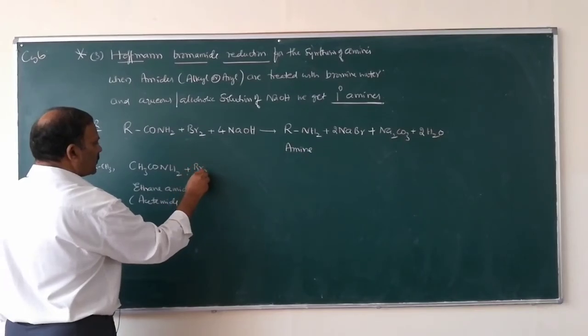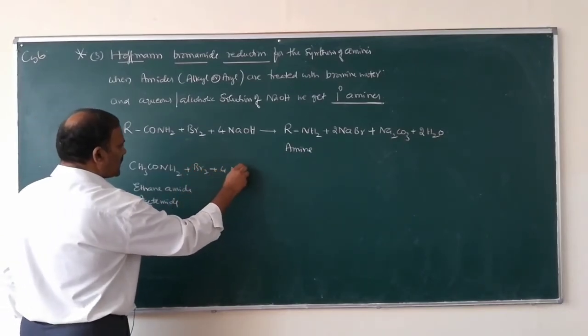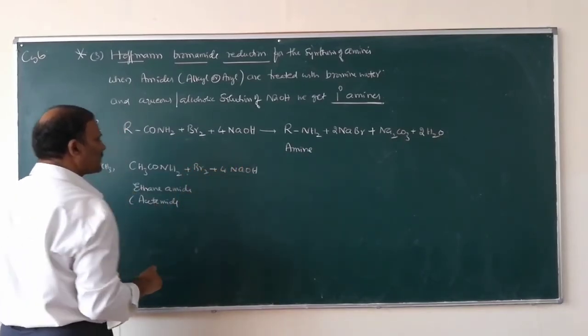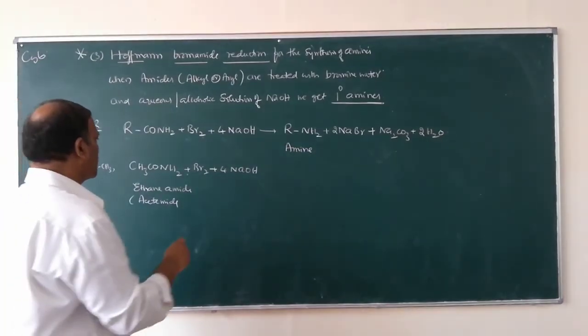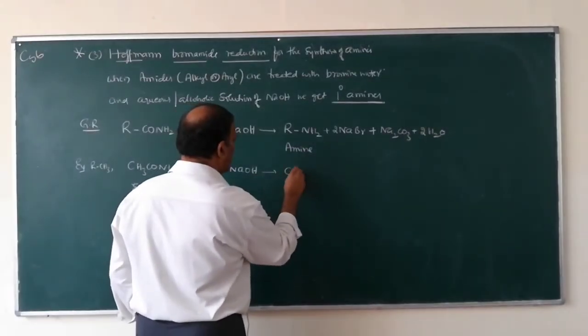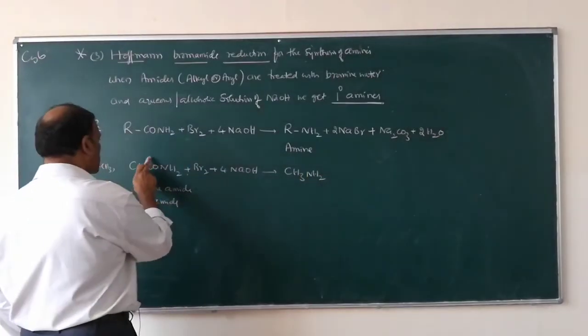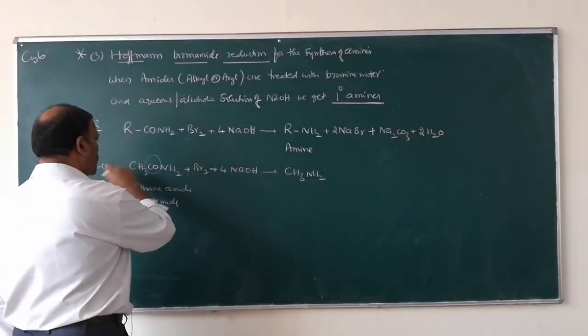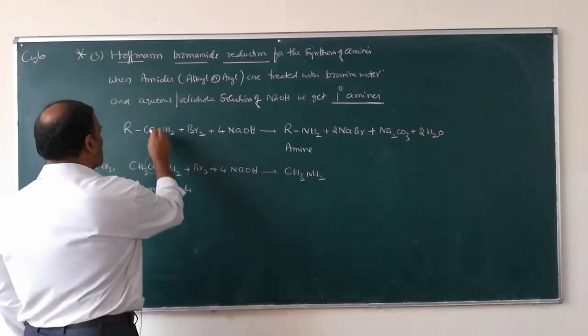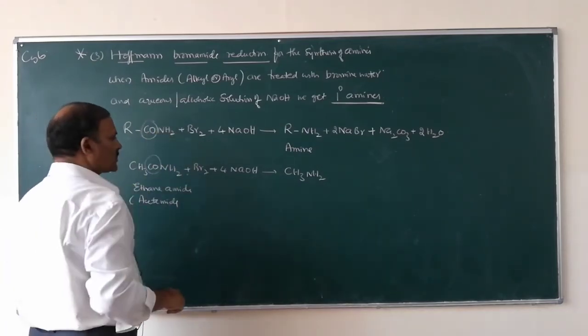When it reacts with bromine water plus sodium hydroxide, you will get CH3NH2. The CO group goes.